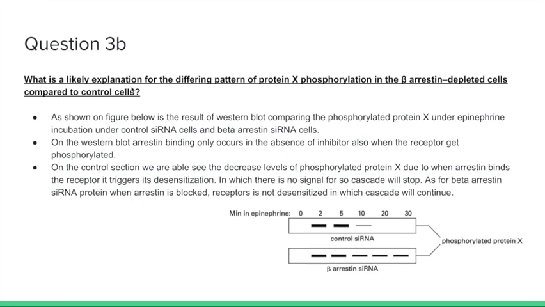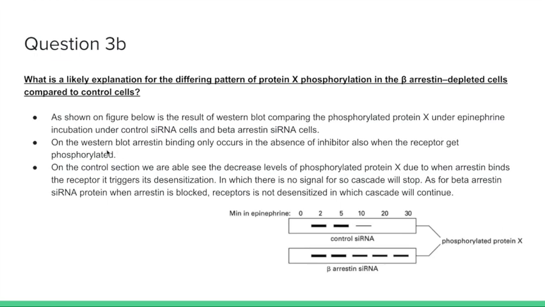What is the likely explanation of the differing pattern of protein X phosphorylation in the beta-arrestin depleted cells compared to the control cells? As shown on the figure below in the results of the Western blot, compared to the phosphorylated protein X under epinephrine incubation in control siRNA cells and beta-arrestin siRNA cells.